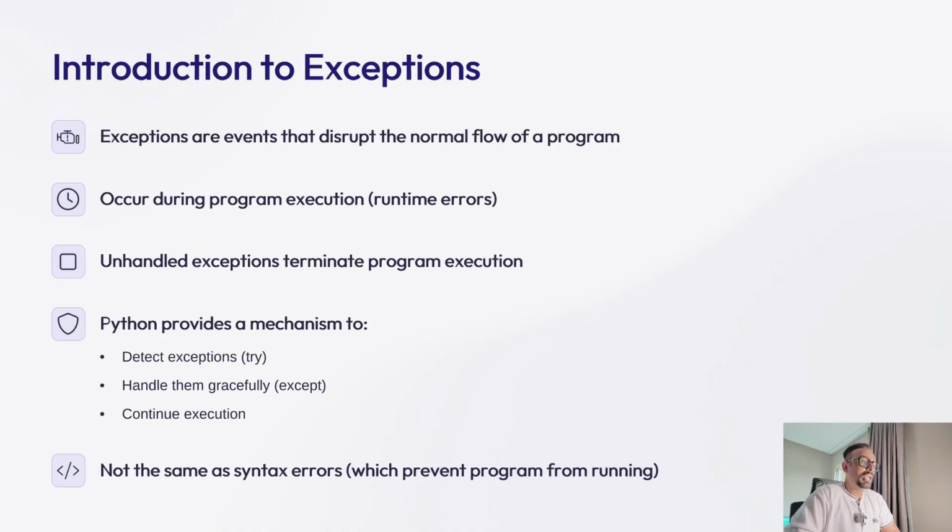Exceptions are events that occur during program execution that disrupt the normal flow of the instructions. They are different from syntax errors, which prevent your program from running at all. When an exception occurs, Python generates an error message and terminates the program unless the exception is handled. Common exceptions include trying to divide by zero, accessing a list index that does not exist, or trying to open a file that does not exist. In machine learning applications, exceptions are common when working with external data sources, processing large datasets, or applying complex mathematical operations. Proper exception handling allows your program to detect these issues and respond appropriately instead of crashing down.